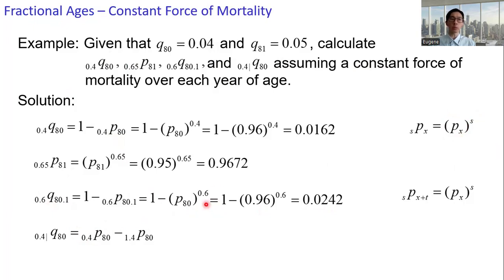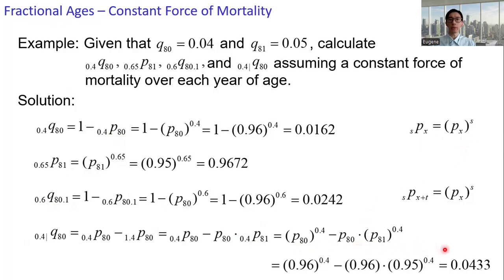And for the second quantity, 1.4p80, we can factor into p80 times 0.4p81 and apply the expression, which is p81 raised to the power 0.4. And then substituting p80 and p81, we get 0.0433.